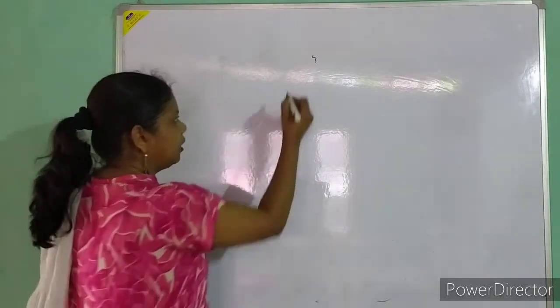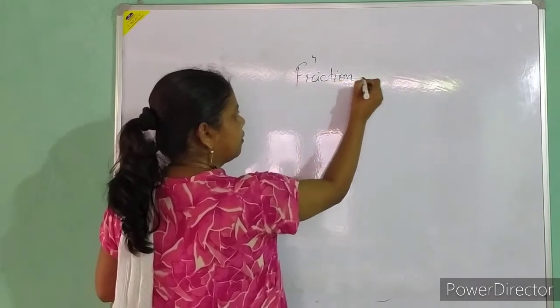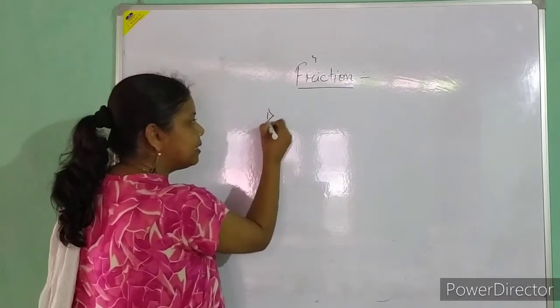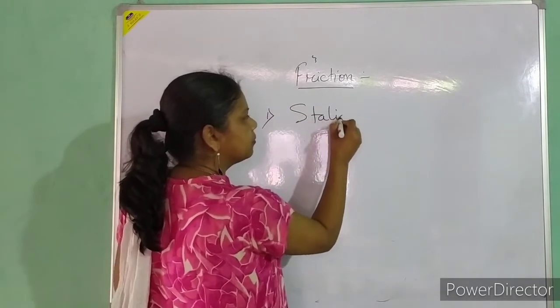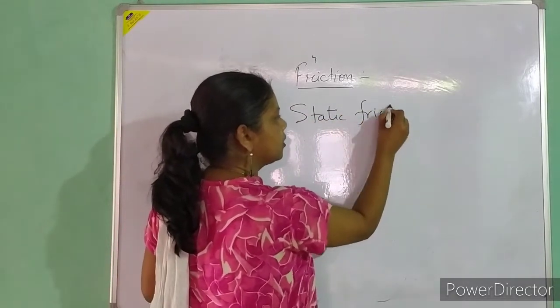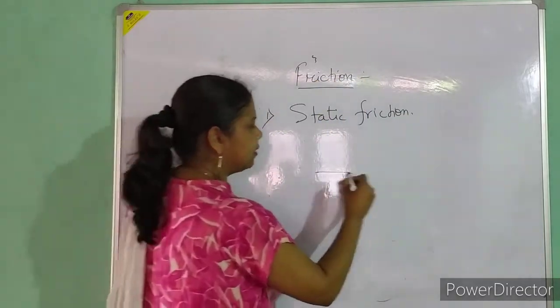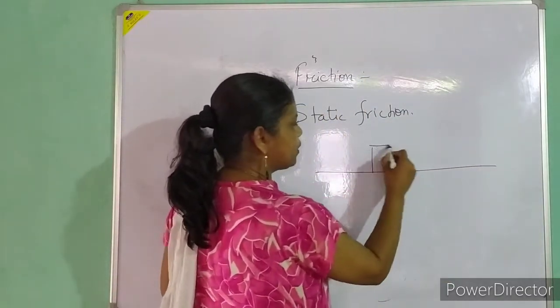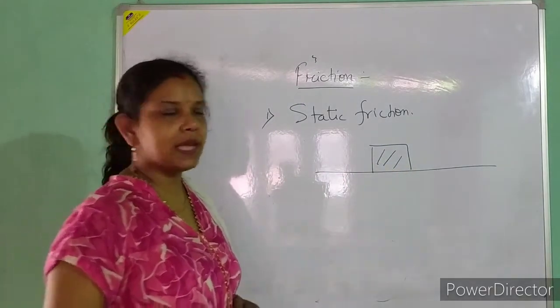First of all, mainly it will be static friction. Suppose this is a horizontal surface and on this surface we have a body. What are the forces acting on the body?